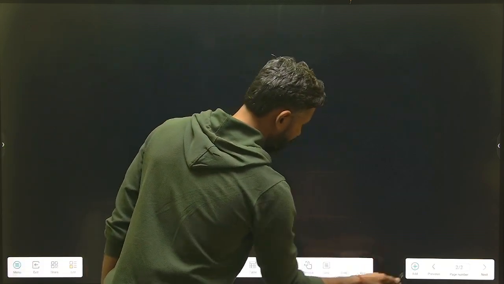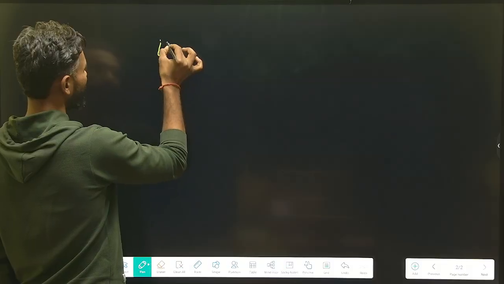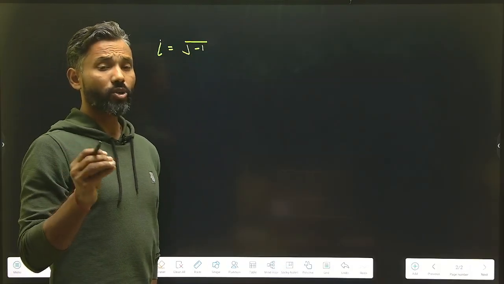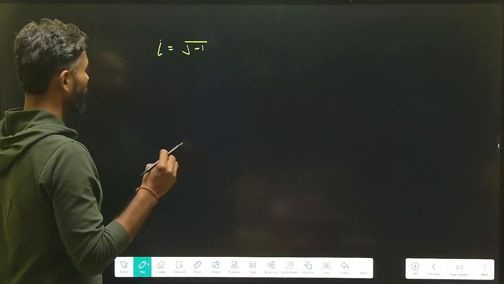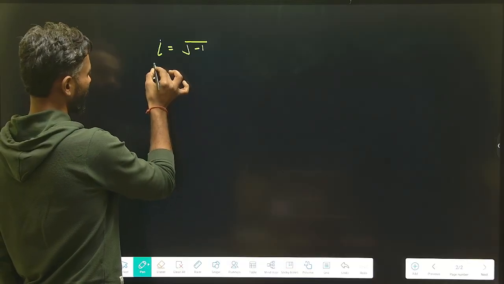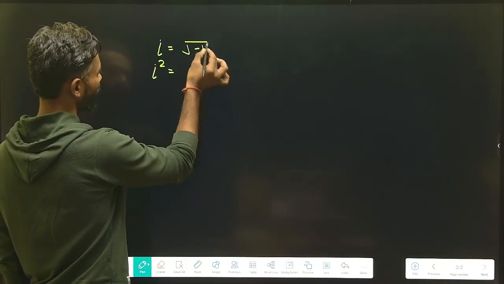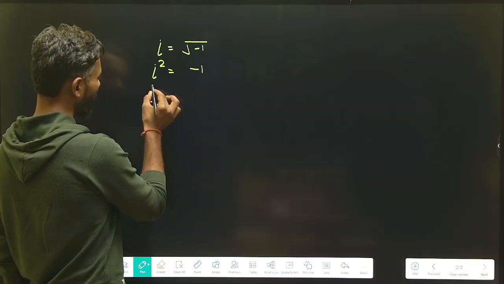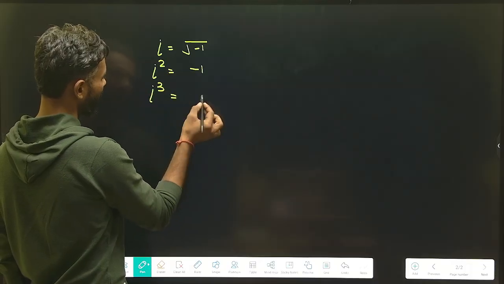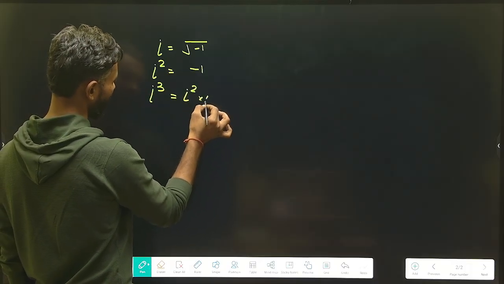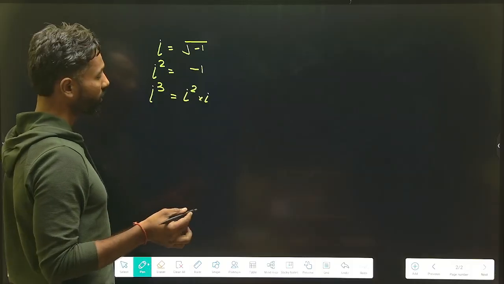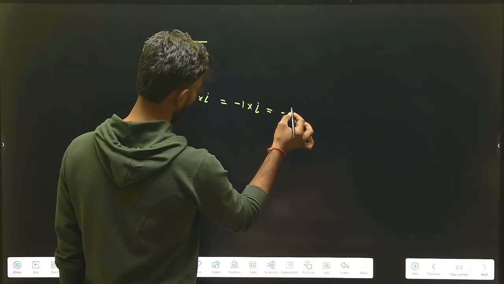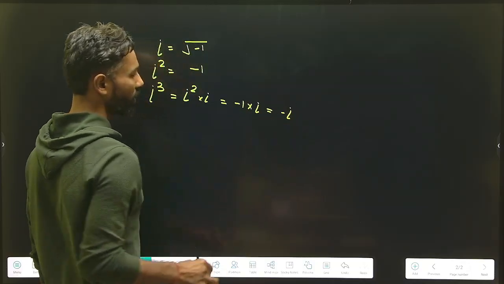Okay, so as we have discussed, iota is equal to under root minus 1. Now, just to simplify our questions, we should know the value of iota square. Always remember, iota square will be equal to the square of this, so it will be equal to minus 1. Now I'm going to calculate the value of iota cube. Iota cube can be written as iota square multiplied by iota, and the value of iota square is minus 1, so it can be written as minus 1 into iota, which is equal to minus iota. Understand that it will be equal to minus iota.